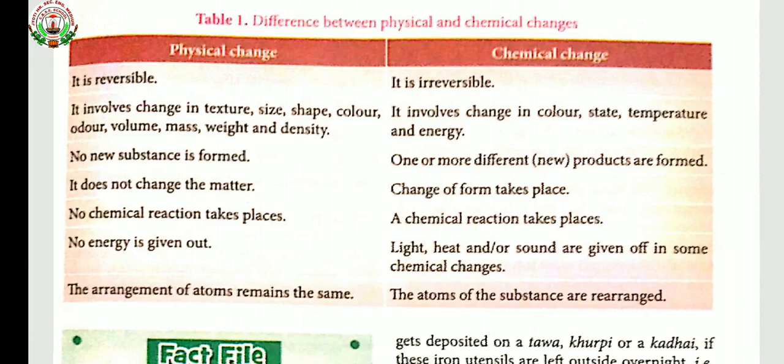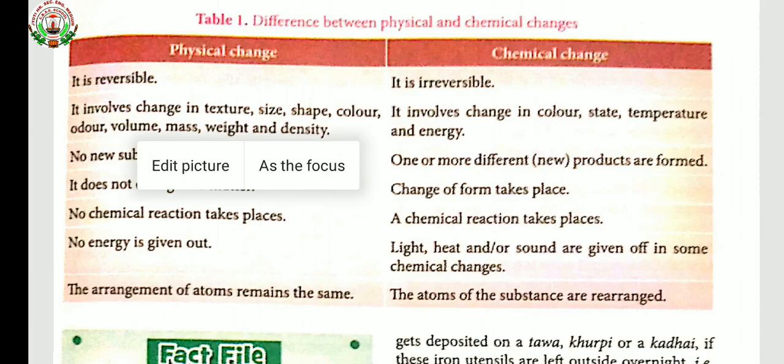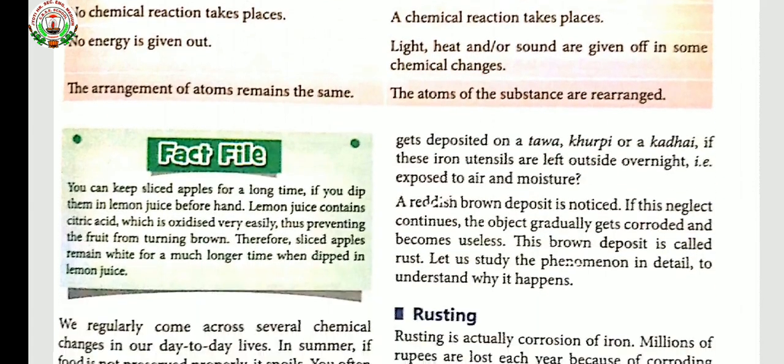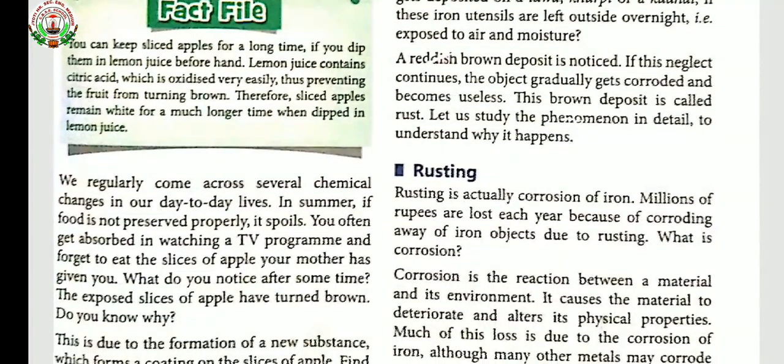A last point of physical change is that the arrangement of atoms remains the same. In this, the atoms cannot be increased or decreased. But under chemical change, the atoms of the substance are rearranged. They may be increased or they may be decreased. So these are the various points of the physical change and the chemical change.